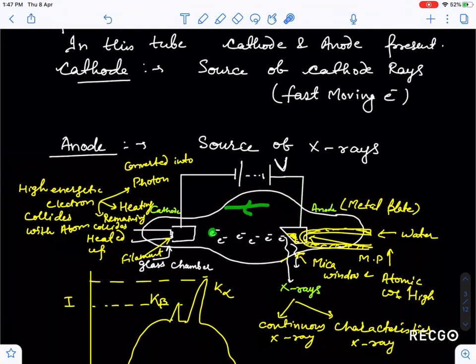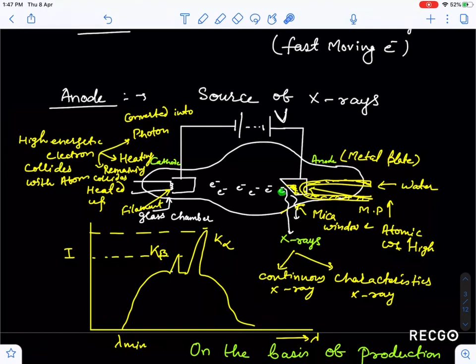So you know that if electric field is in this direction, electric field will apply force on electron in the opposite direction, because this we have discussed in electrostatics. Whenever we have electric field, it applies force on positive charge in the same direction, and on electron in the opposite direction. So it will apply force on electron, and this force accelerates this electron, and when this accelerated electron hits the metal target, two things will happen.